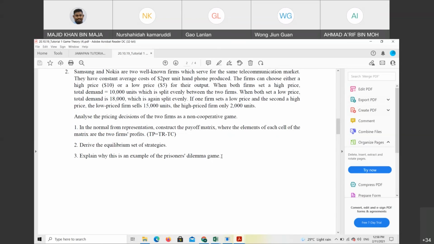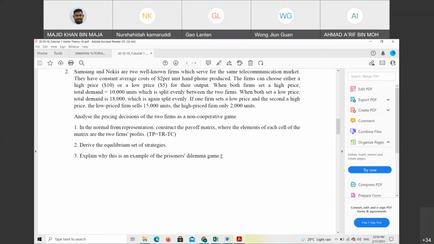The reward is the profit, right? Yep. Okay. So if both of them put a high price, then both companies will enjoy a higher profit. And if both of them put a low price, then both of them just get the same profit. In the same way, prisoner's dilemma gets the same jail sentence.